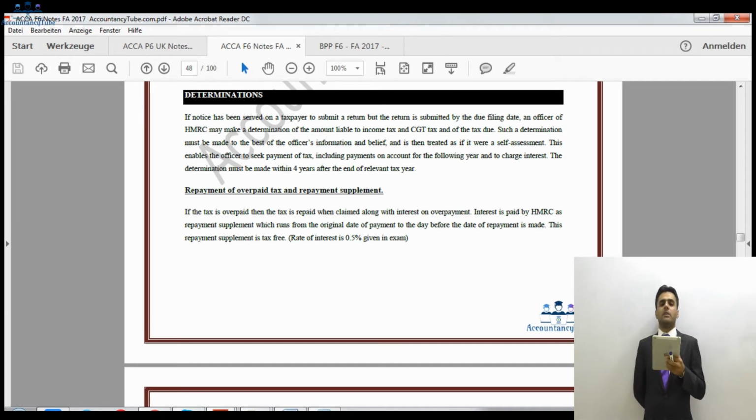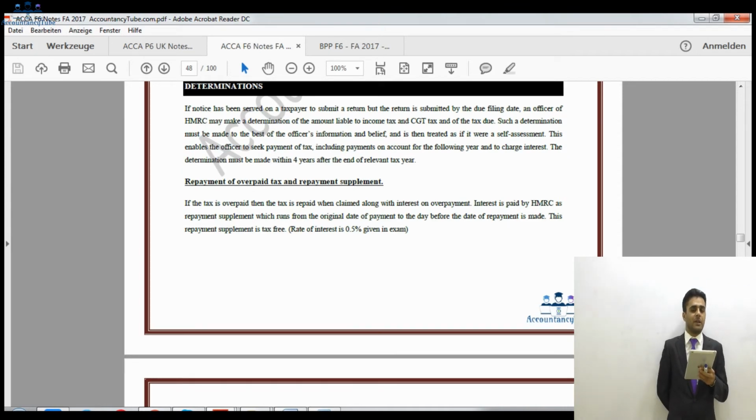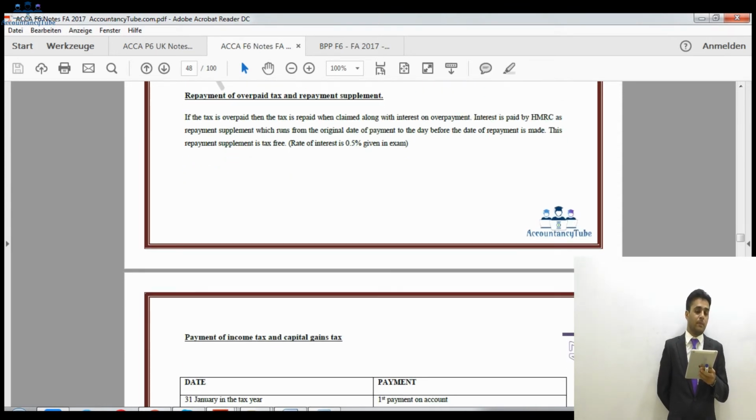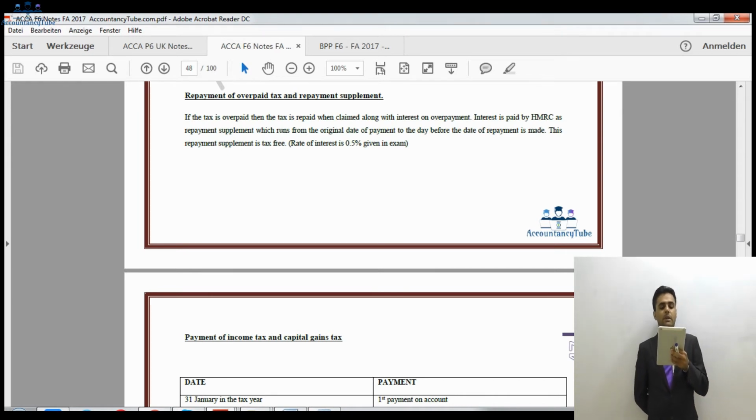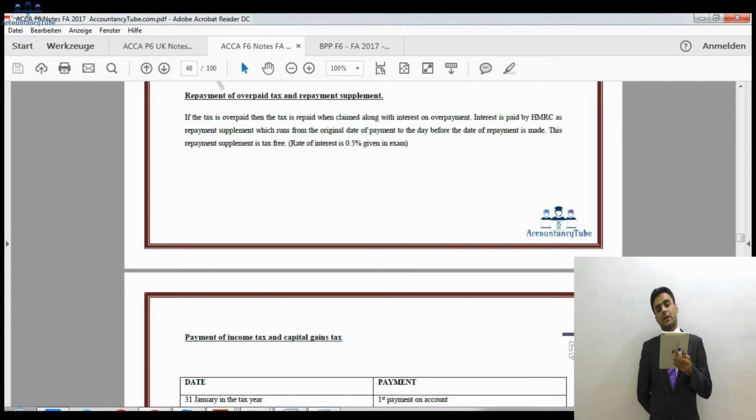Now, a question arises: when we are making the payment during our tax year, we are not aware of our tax liability. How can we make the payment? So it would be 50% of the previous year's tax liability. Then the second payment will be on 31st of July after the tax year. For the current tax year of 17-18, it would be 31st of July 2018. So that would be the second payment on account. And 31st of January after the tax year would be the final balancing payment, which would be 31st of January 2019 for our current tax year.